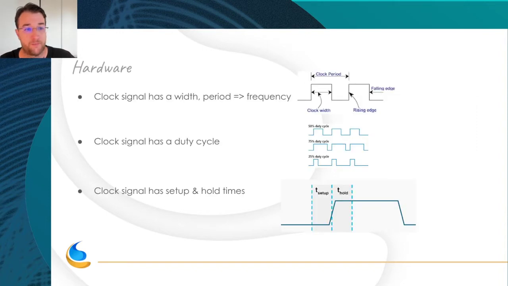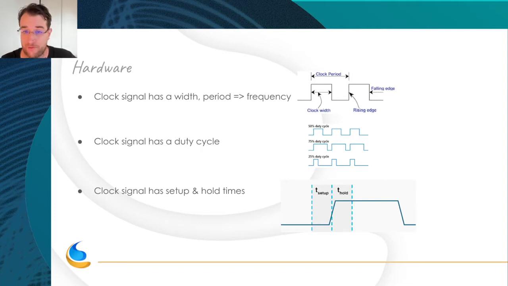So, hardware. What is a clock? A clock in hardware is only a signal. A signal can be 0 or 1, okay? So, a clock is a continuous signal with two edges, rising and falling, and between the edges you have a width. Between the same edges we have a period, and when the period repeats you have a frequency.